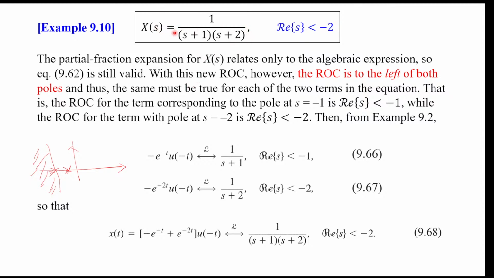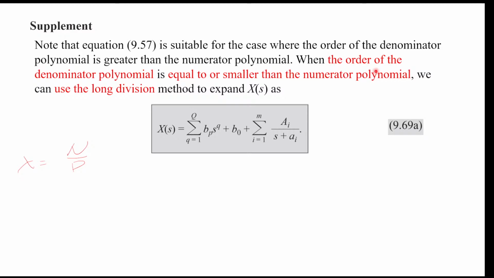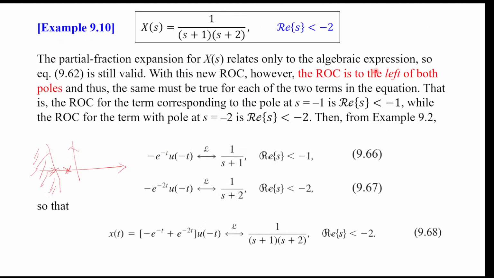We have the same algebraic expression here, so big X of S equals 1 over S plus 1 times S plus 2. But now we have the ROC to be less than -2, and we don't have a picture here, but the picture is kind of this: we still have the poles at -1 and -2, but the ROC is now to the left side of both poles. We do partial fraction expansion, and we still have the 1 over S plus 1 term and the 1 over S plus 2 term, but now because the ROC is to the left of both